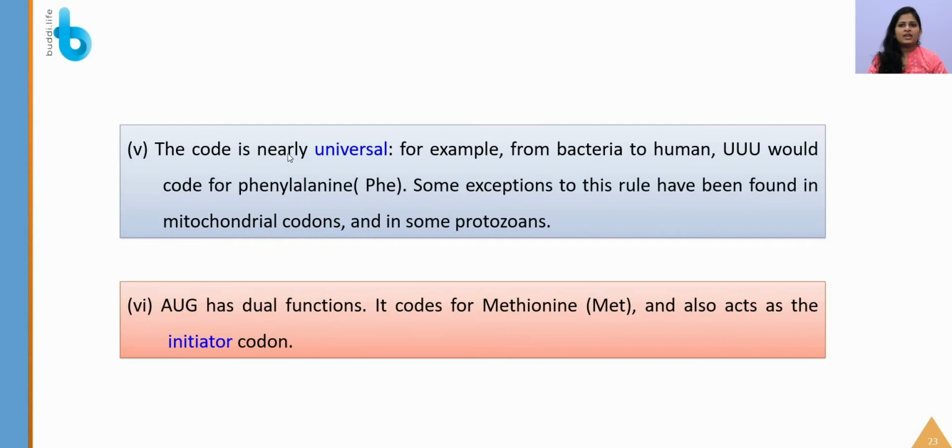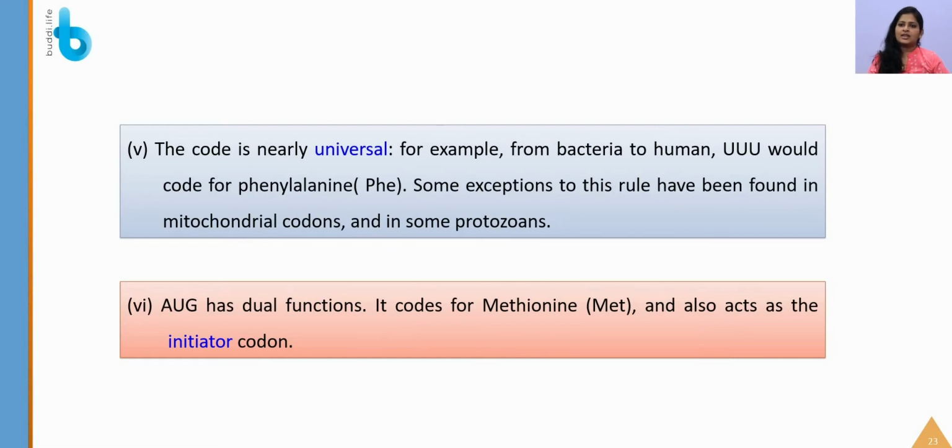Next, the code is nearly universal. From bacteria to human being, UUU would code for phenylalanine. Some of the exceptions are mitochondrial codons and some protozoans. Universal in the sense that from the smallest microscopic organism to human beings, these codons are applicable.